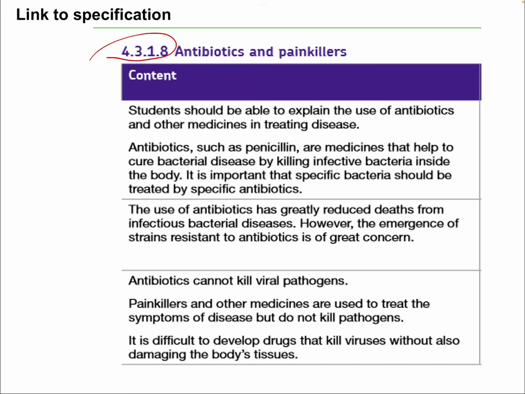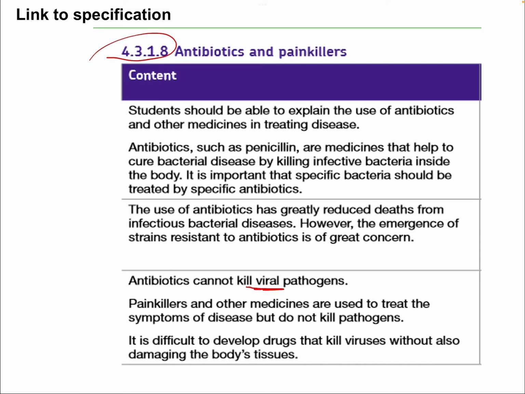Antibiotics such as penicillin are medicines that help to cure bacterial diseases by killing the infective bacteria inside the body. It is important that specific bacteria should be treated by specific antibiotics. The use of antibiotics has greatly reduced the deaths of infectious bacterial diseases. However, the emergence of strain-resistant antibiotics is a great concern.